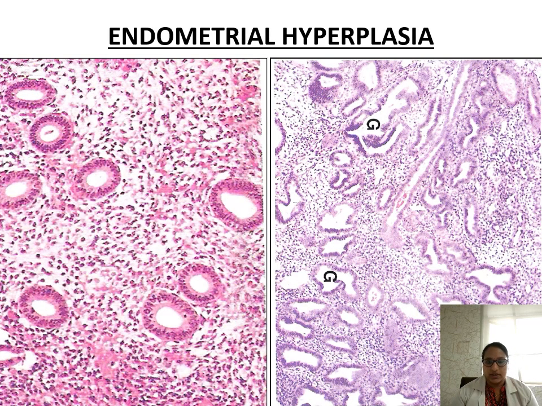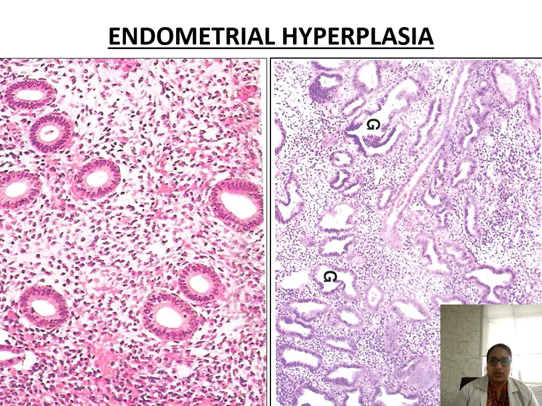And this is the endometrium. This is a normal endometrium where the gland to stroma ratio is very less, whereas here the glands are more numerous. And this is an example of endometrial hyperplasia under the influence of the hormone estrogen. These small dark colored dots are the endometrial stroma. These are the endometrial glands.